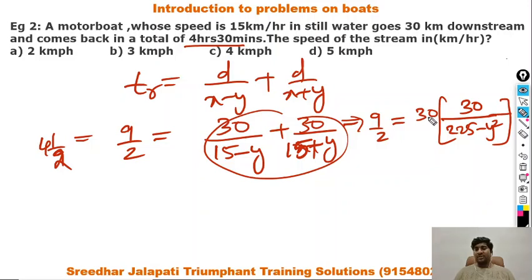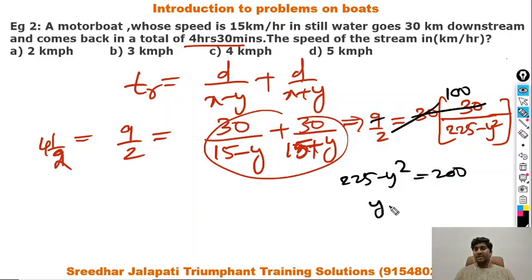On further simplification, 30 into 30 is 900, 9 ones, 9 hundreds. On further simplification, 225 minus y square is equal to 200 in cross multiplication. So y square is 25, y is equal to 5. Actually, we will get plus or minus 5, but speed cannot be negative. Therefore, speed of stream is 5 km per hour.